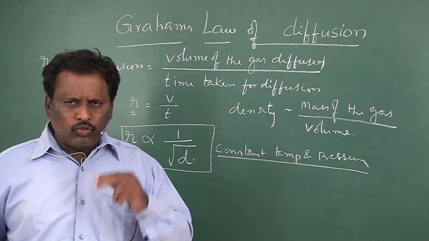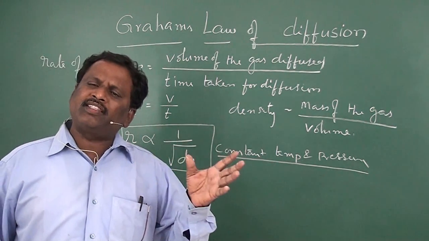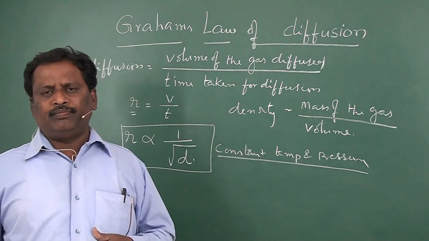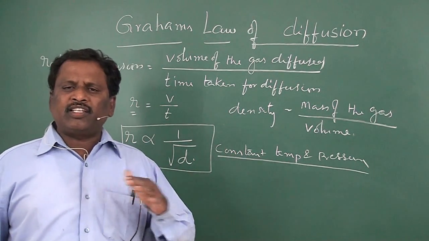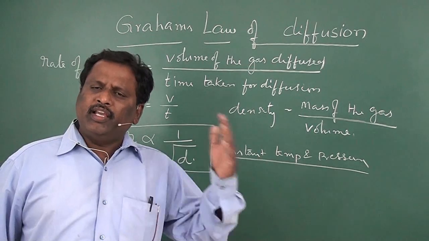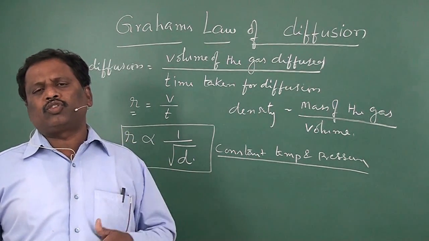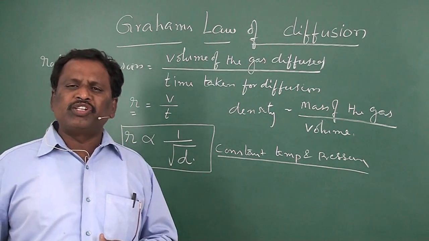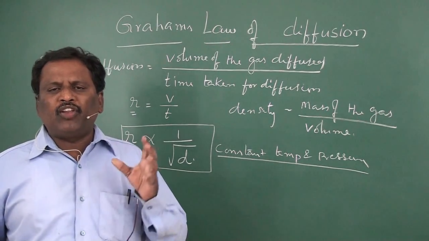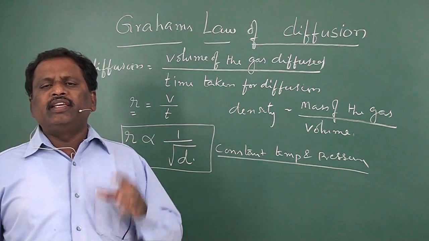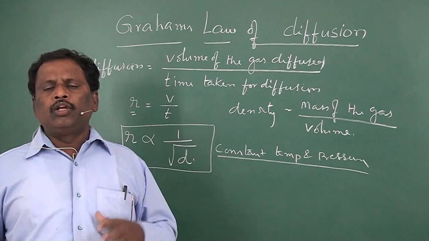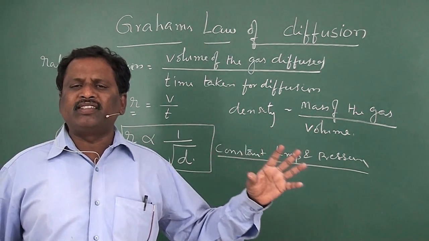So, rate can be defined two ways: the volume of the gas that diffused in unit time, or the distance traveled by the gas molecules in a unit time. The rate of diffusion of a gas is inversely proportional to the square root of its density.